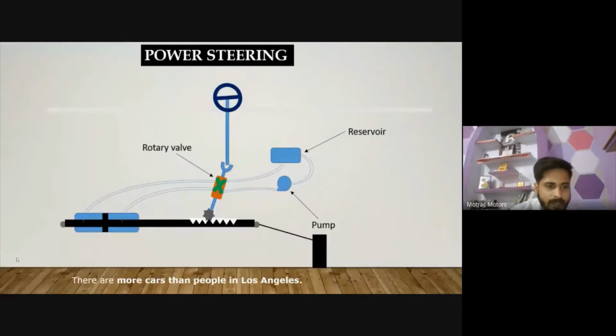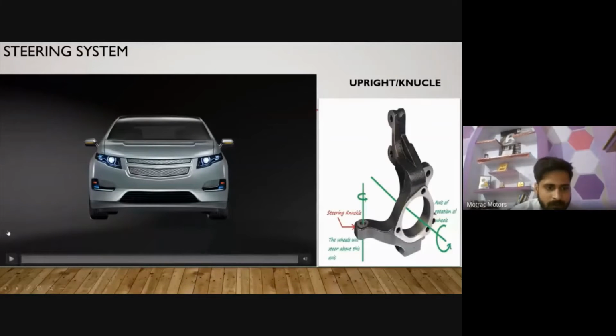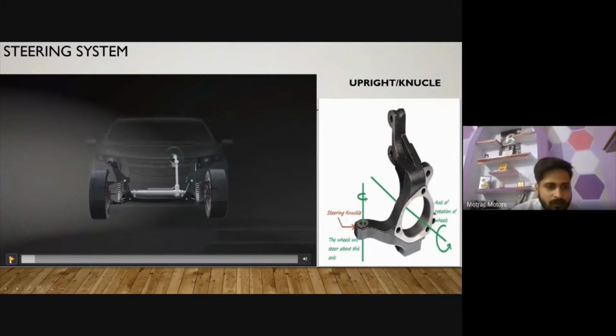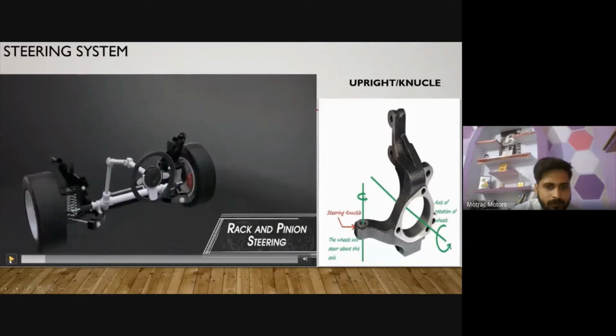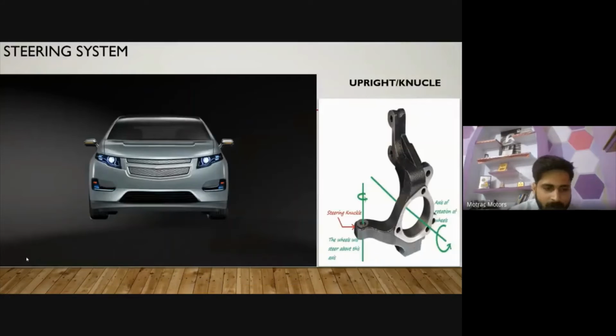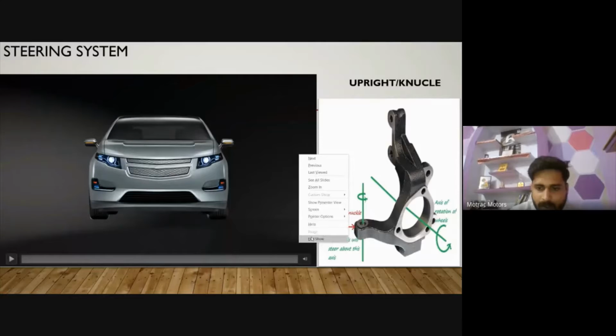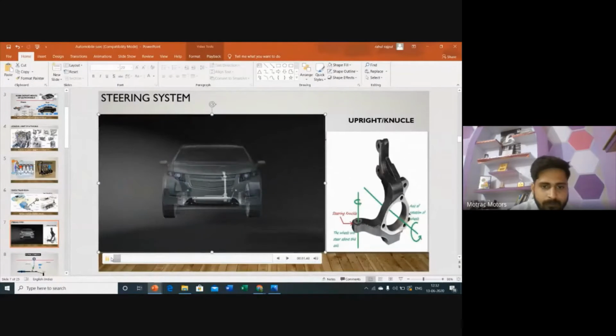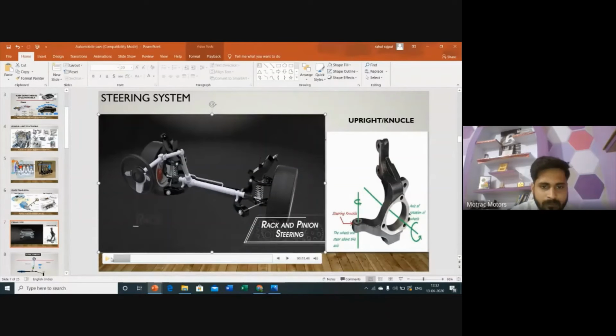Okay, it's a rack and pinion arrangement. In this video, you can see the rack and pinion steering arrangement.